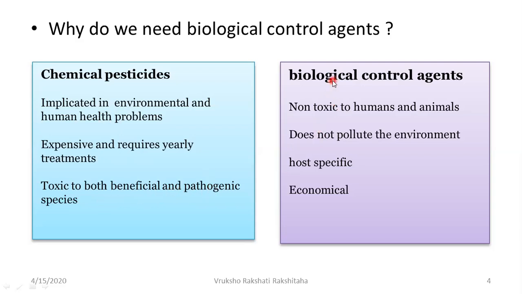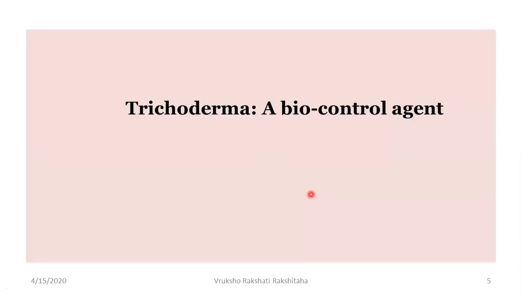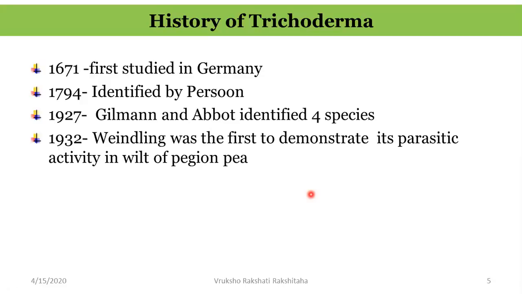Now let us look into biological control agents. Now these are not at all toxic to human beings, nor are they toxic to animals. Also, they do not pollute the environment. Also, they are host specific and they are not as costly as chemical pesticides. That is, it is quite economical. Now let us look into one particular biocontrol agent, that is Trichoderma.